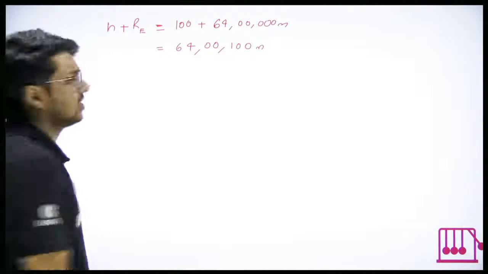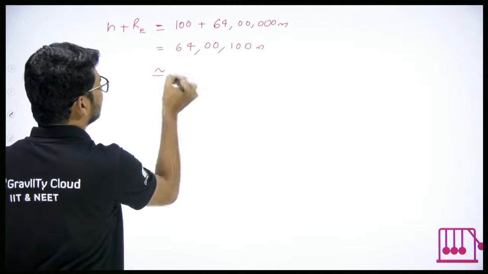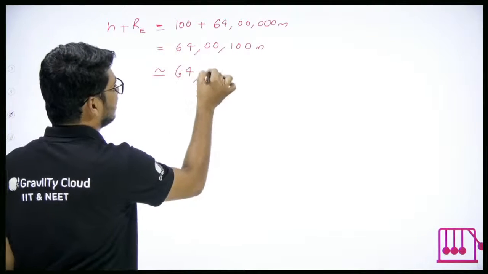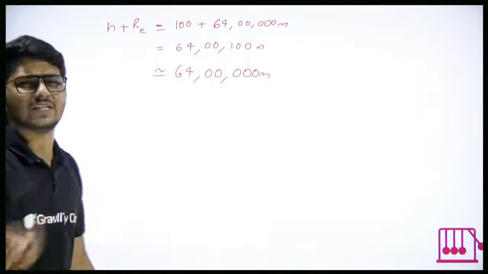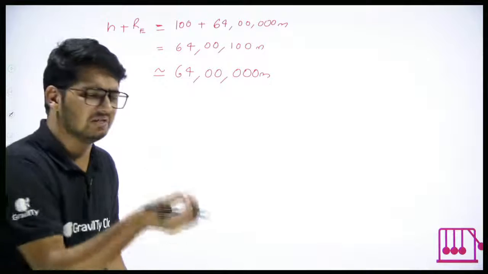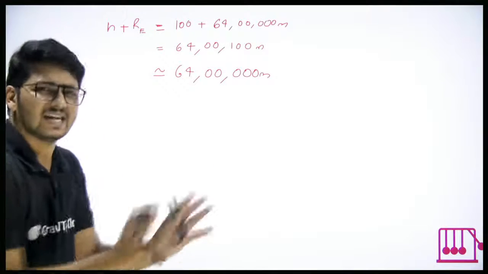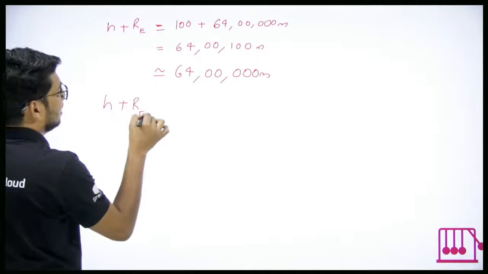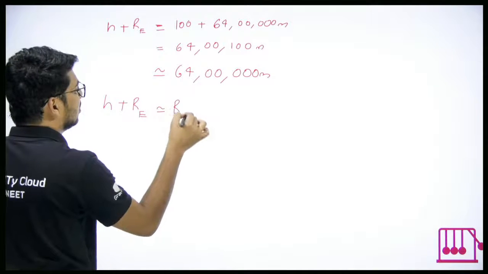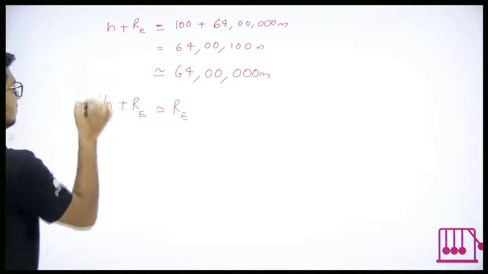But for approximation, can I say that it is almost equal to 64 lakh itself? In front of 64 lakh, 100 is very small, tiny, negligible. So I can say that this is almost equal to the radius of Earth.